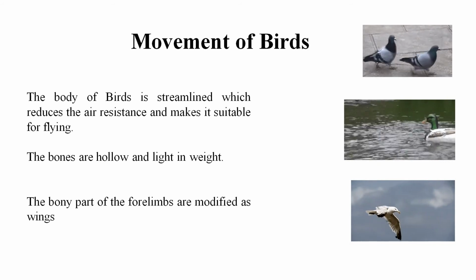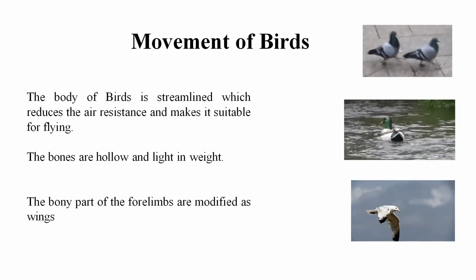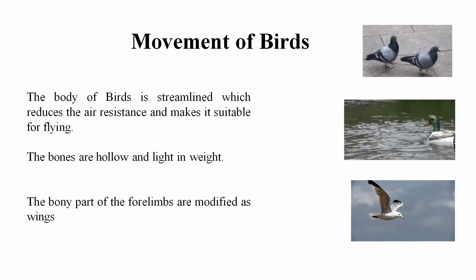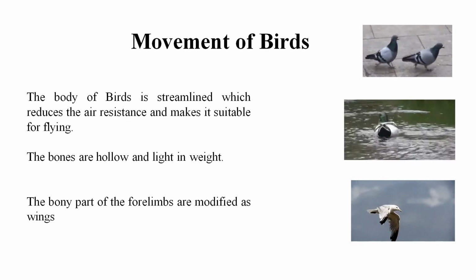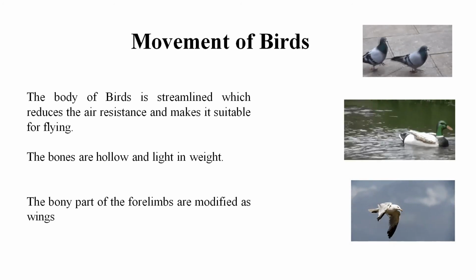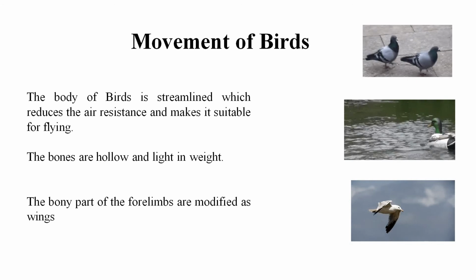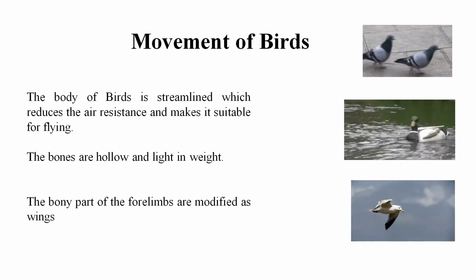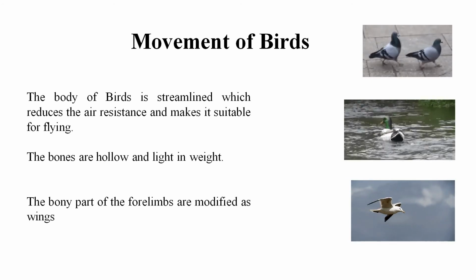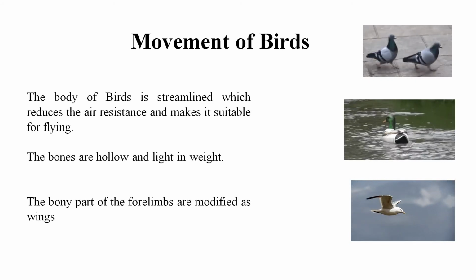Their bones are hollow and light in weight. The bony parts of the forelimbs are modified as wings. The powerful chest muscles are modified to hold muscles of flight. Bird's flight consists of two movements, upstroke and downstroke. When the feathers open, it is upstroke, and when they are closed down, it is downstroke. Students, insects like mosquitoes and houseflies also fly with the help of wings attached to their bodies.